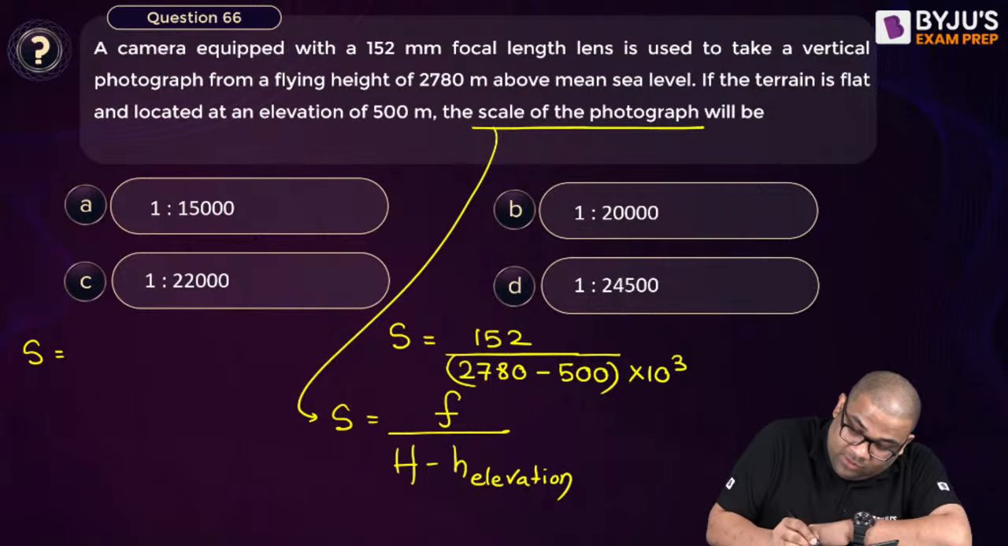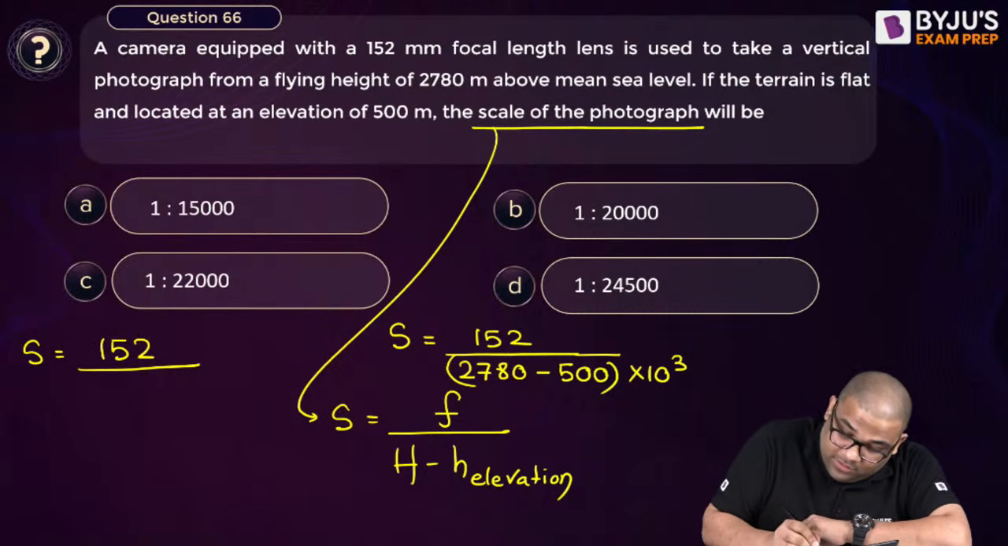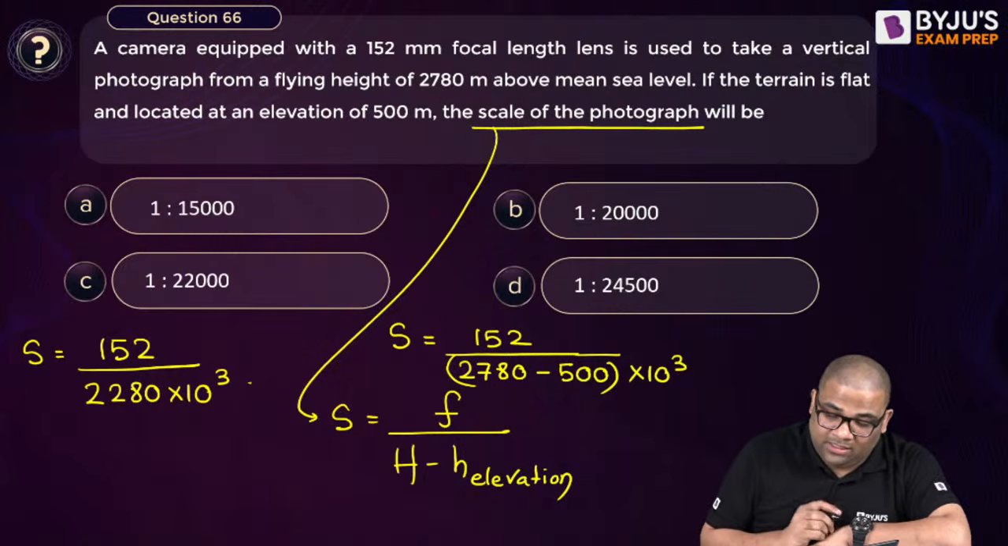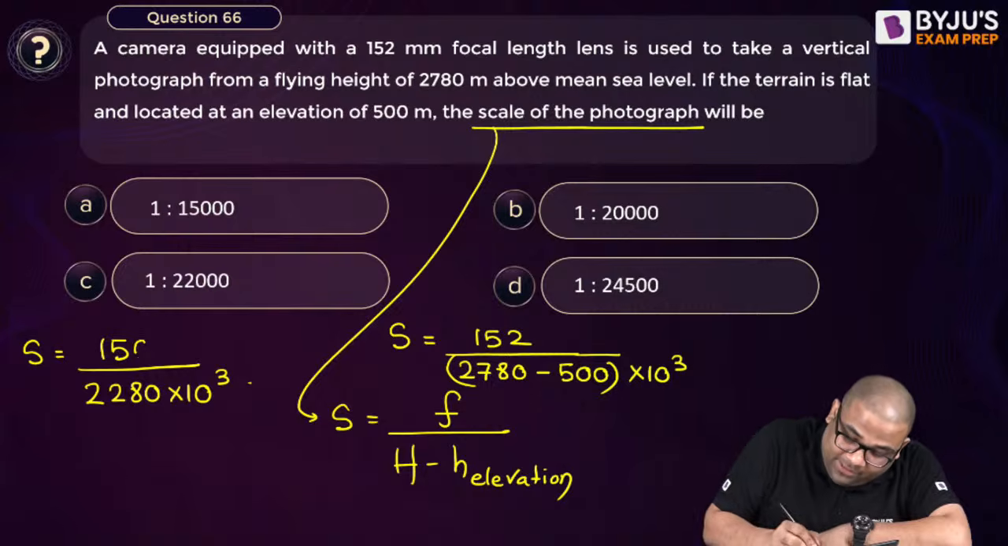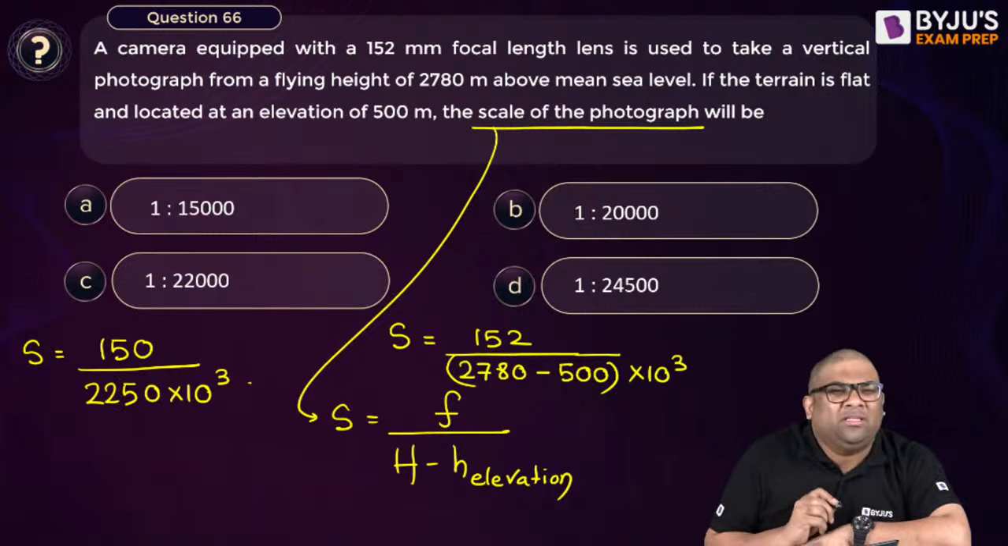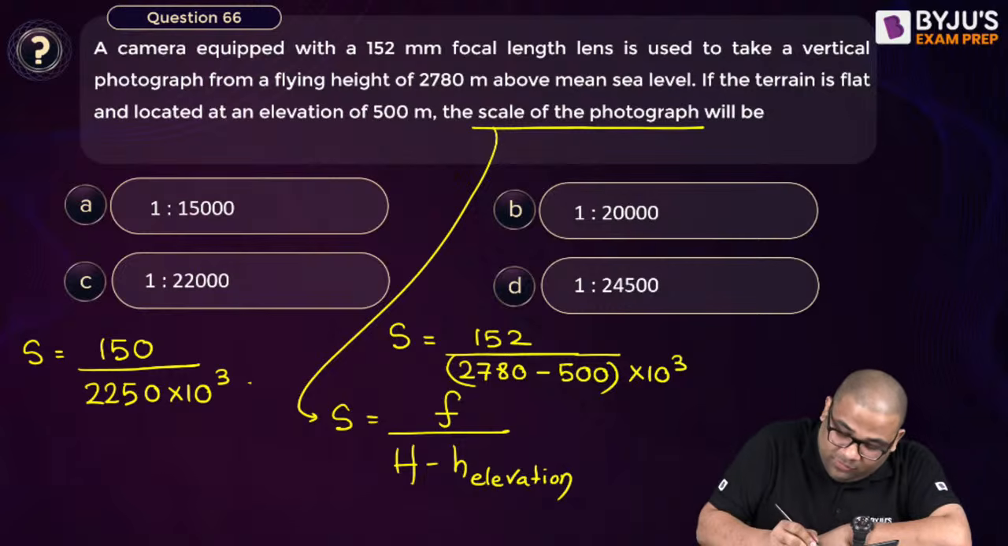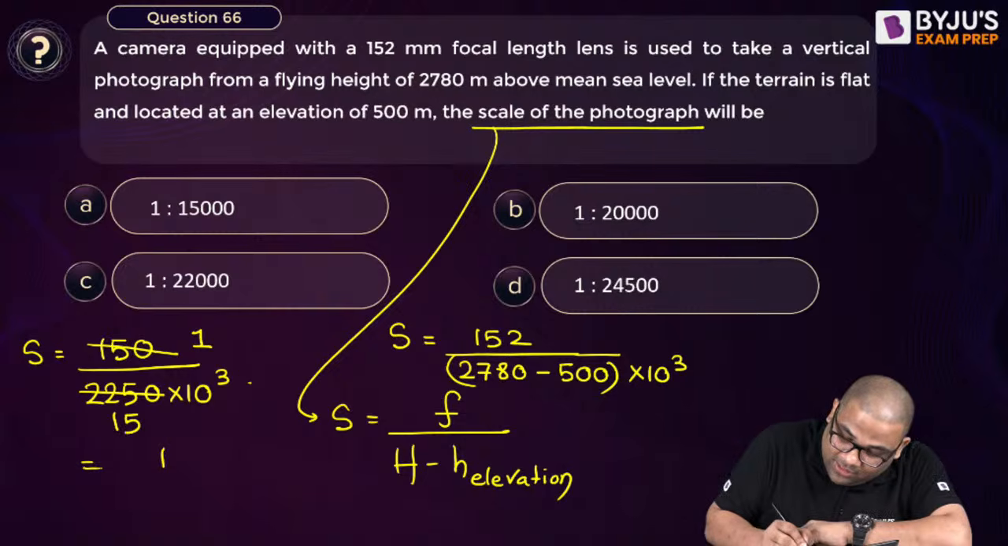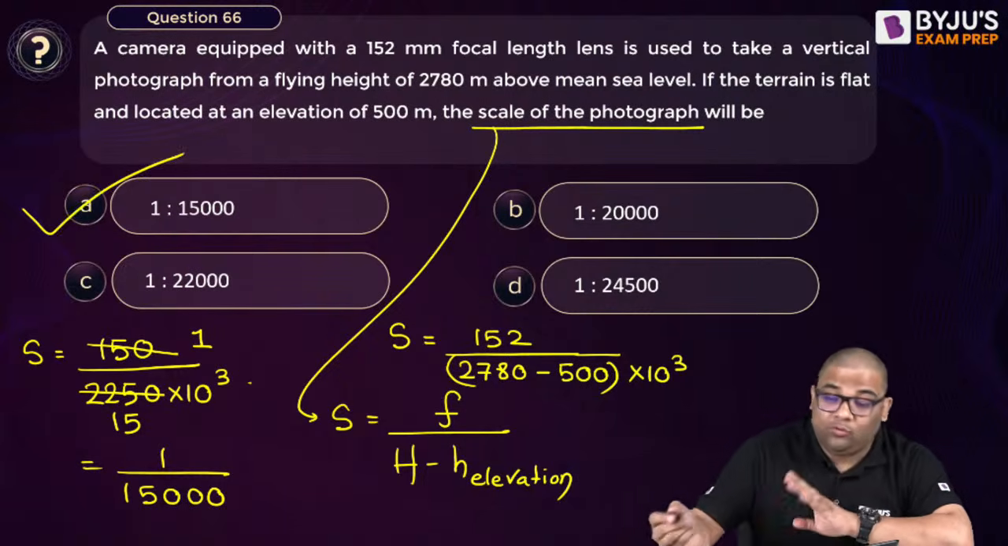So S is equal to 152 over 2280 times 10 to the power 3. Don't use calculator. So you can make it 150, you can make it 2250, na. See, you can do approximation. So if you do an approximation, what will happen? You divide it by 150, so it will be 1 by 15,000. So you can do approximations.